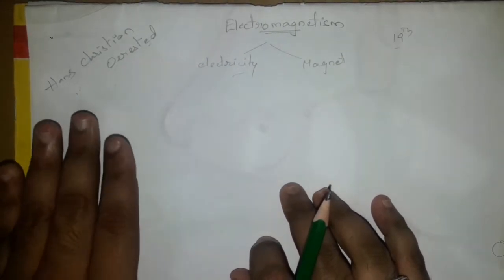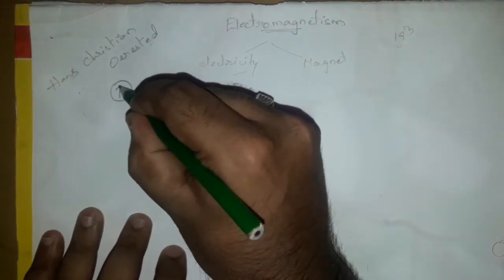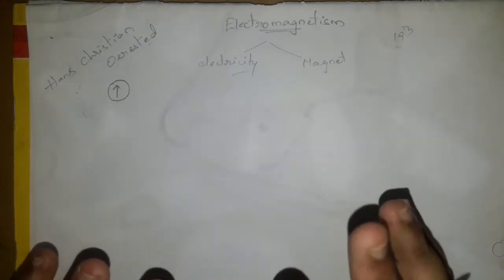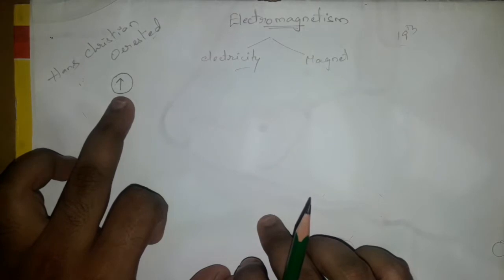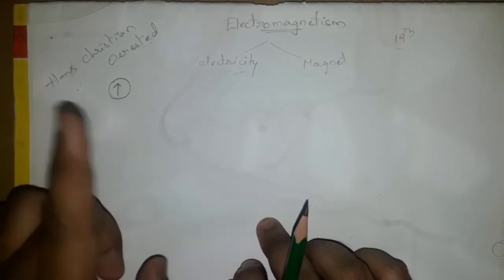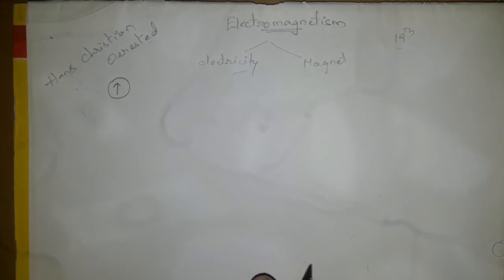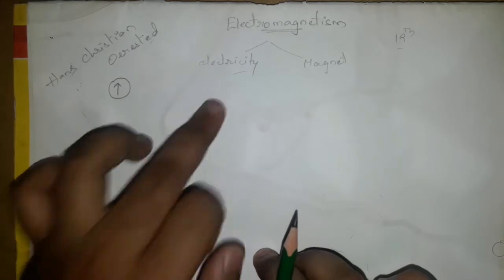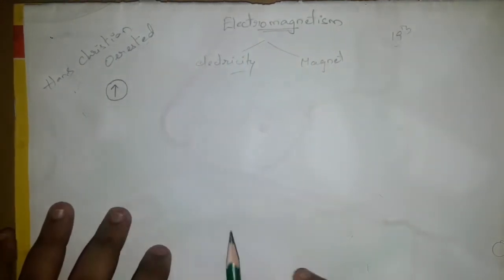Due to those voltage fluctuations, he observed a change in the magnetic compass: the needle was being deflected. As the voltage fluctuated, the needle inside the magnetic compass began to fluctuate. He came to know that there is a relation between the magnet inside the compass and electricity. Later on he proved it with an experiment called the Ørsted experiment.